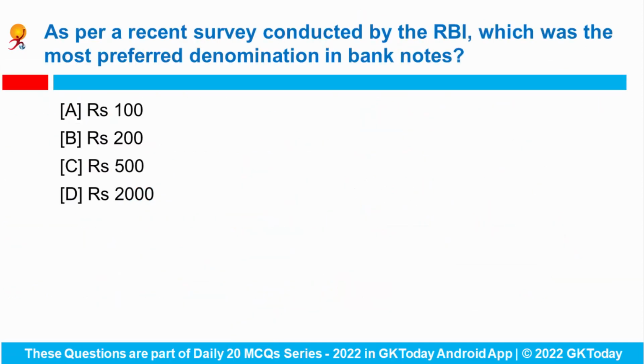Next question. As per a recent survey conducted by the Reserve Bank of India, which was the most preferred denomination in the banknotes? As per the RBI's banknote survey, 100 rupees denomination banknotes are preferred the most by the people of India, while 2000 rupees are the least preferred one.